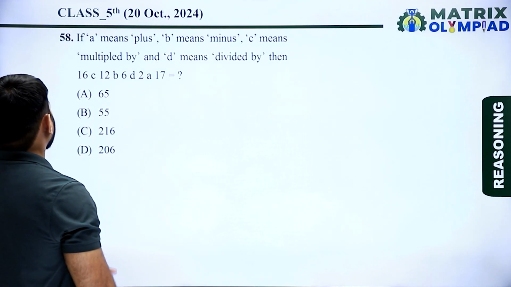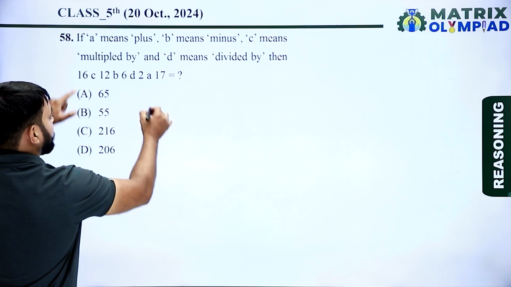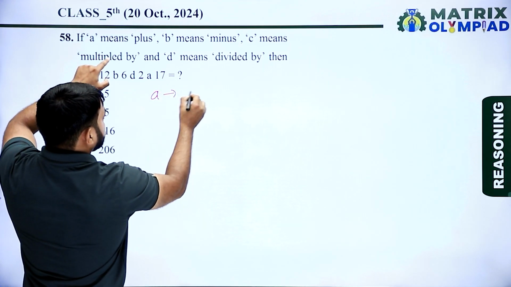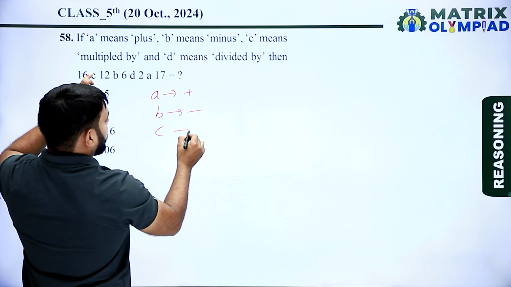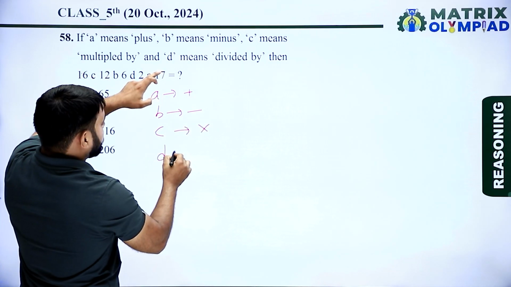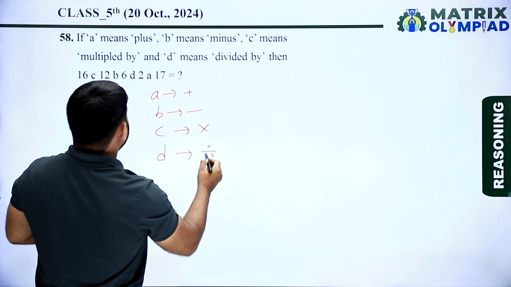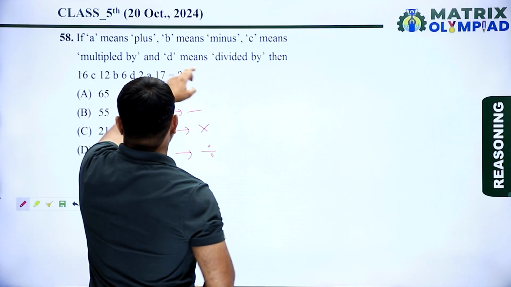Now next question is question number 58. If A means plus, B means minus, C means multiply by, and D means divided by, then what is the value of given equation?